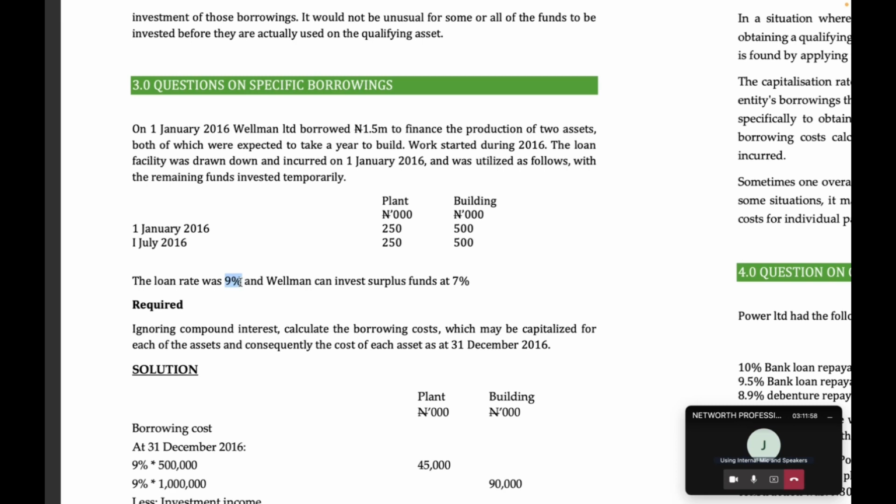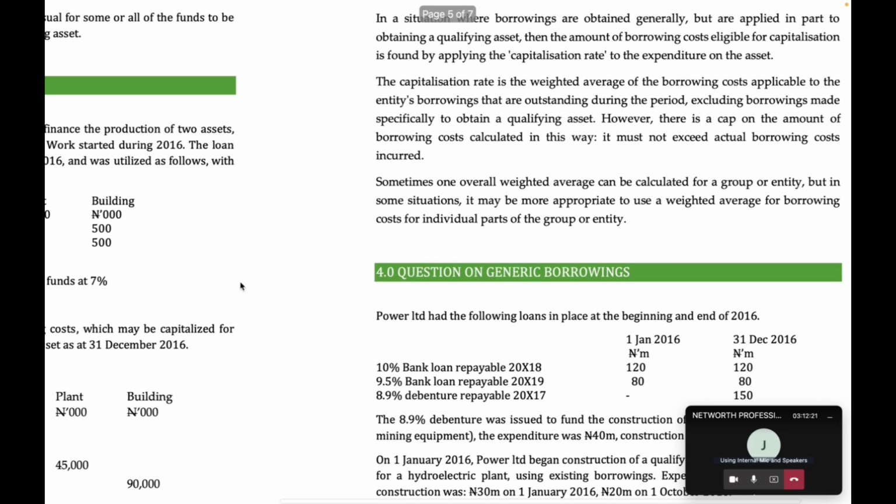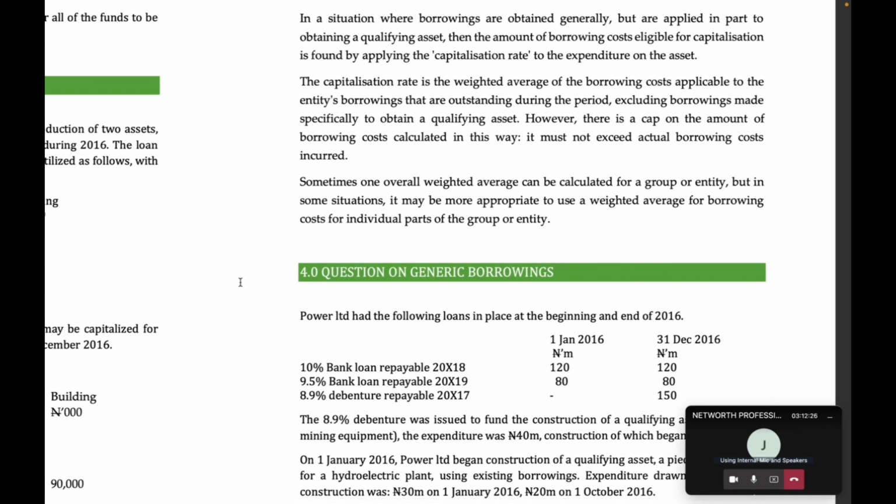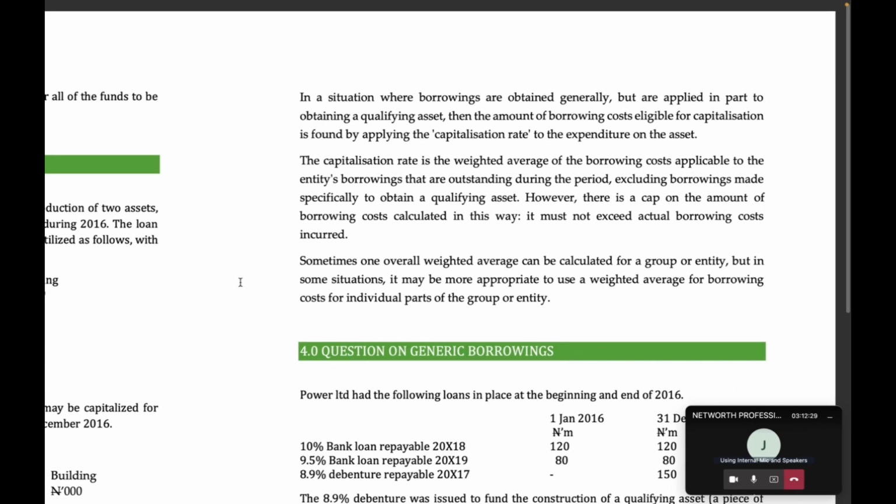But when you are using a pool of funds, maybe fund A was a bond that we borrowed at the rate of 8%. Maybe fund B is a debenture that we borrowed at the rate of 10%. Maybe fund C is a loan that we borrowed at the rate of 5%. So which of those rates will represent our borrowing costs, the one we're going to use to calculate the borrowing cost? The standard said you use a capitalization rate. And how do you determine capitalization rate? I will show you with an example so that it will be clearer.